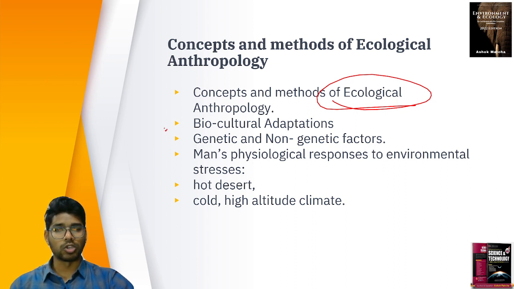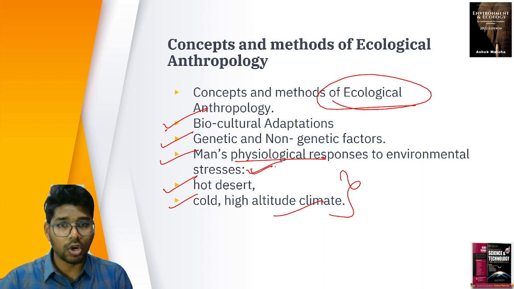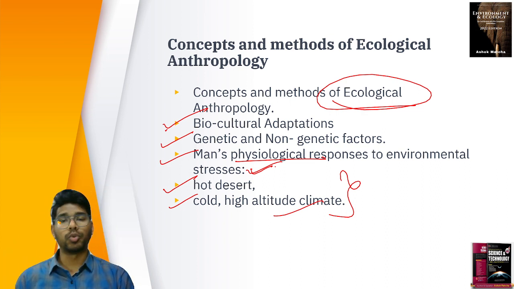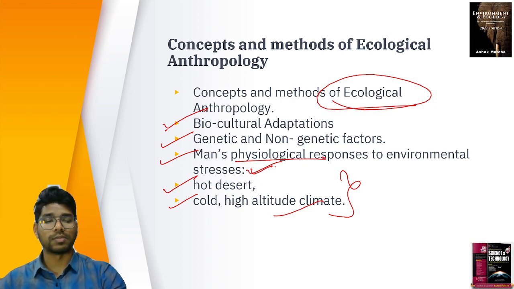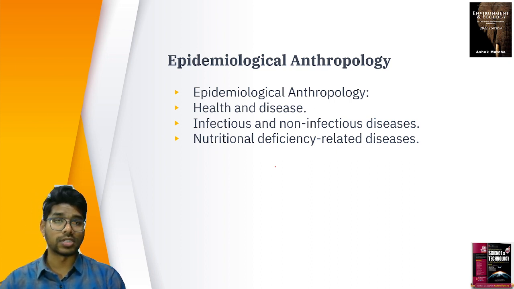So we discussed ecological anthropology, the biocultural adaptations, genetic and non-genetic factors, man's physiological response to environmental stress, right? And hot deserts, cold and high altitude climates. For all these aspects, how the physiological responses of man differ and how they vary, all these aspects are studied. Most of these concepts are very easy, so you will be able to understand, and it is very interesting.